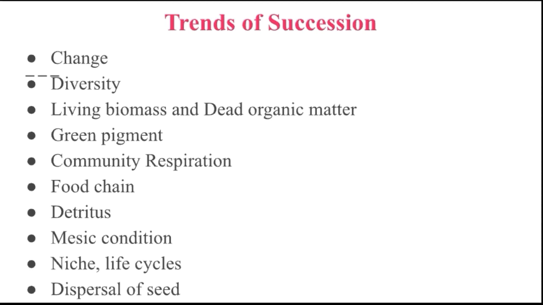Another particular change is the role of detritus in a community. Detritus plays a progressively more and more important role in succession also. Next, the basic conditions, life cycles and dispersal of seeds also increase, and this also proceeds the succession. So these are the trends of succession.